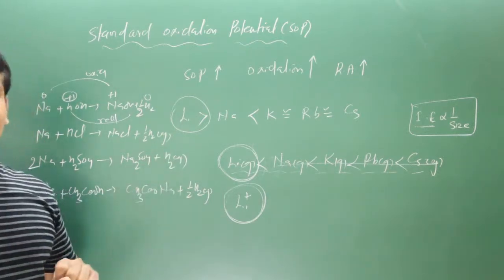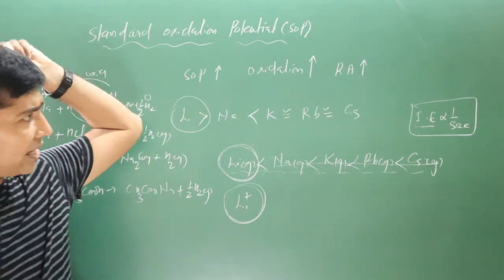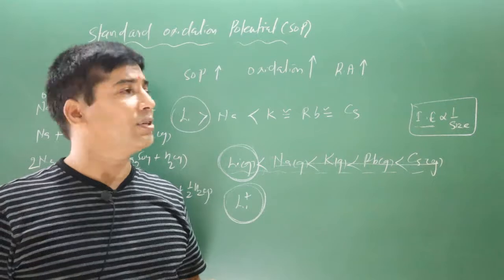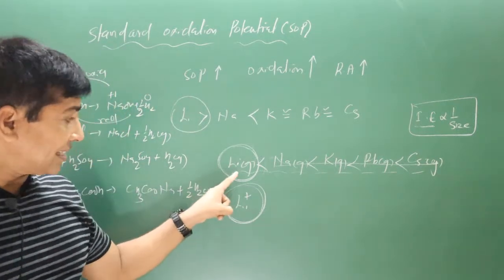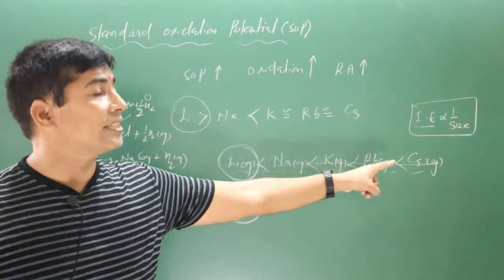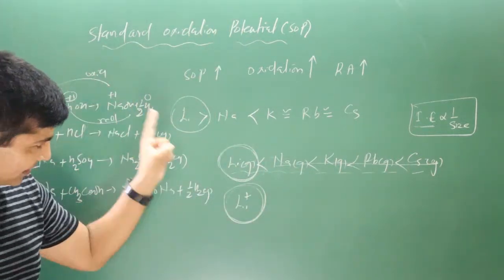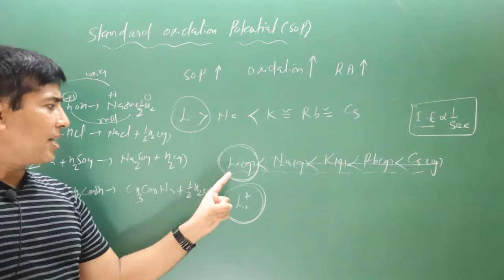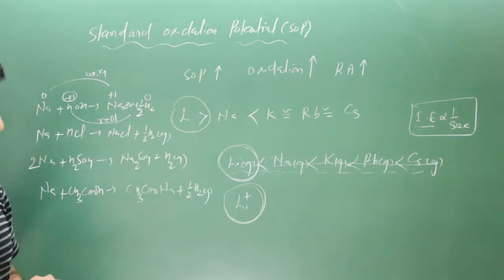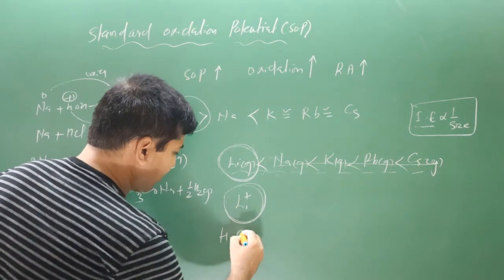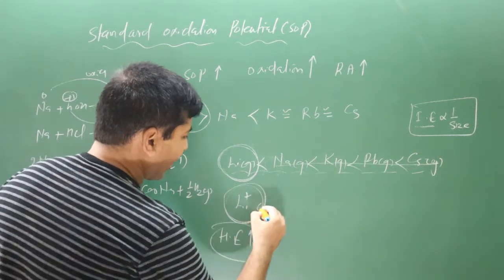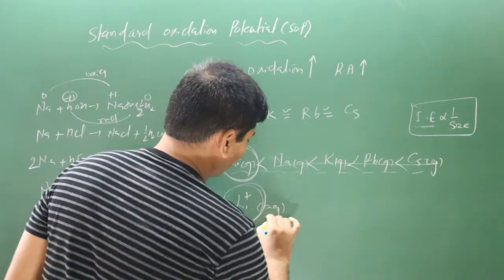When the lithium atom is there, based on SOP value it is acting as the strongest reducing agent. But when it is in the gaseous state, it is supposed to act as a mild reducing agent because ionization enthalpy is very high. But when the same lithium is given in the ionic form, in this case hydration enthalpy will be very high. It is given in the aqueous state.